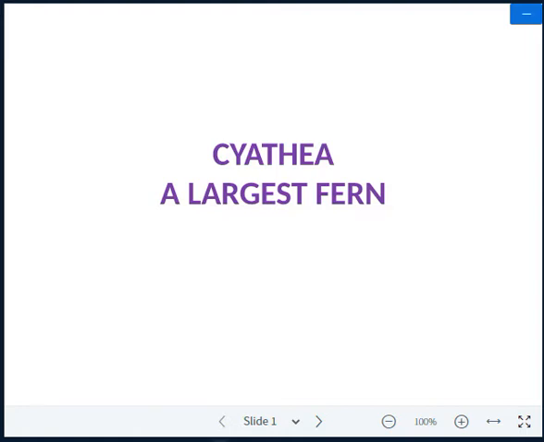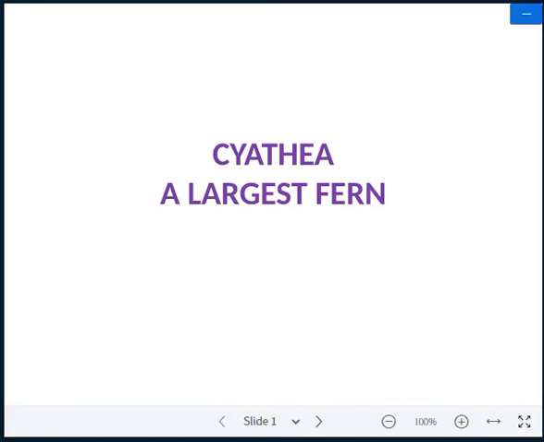Today I discuss with you the largest fern mentioned in your syllabus, which comes under the order Filicales, and this order comes under the division Pterophyta. It is a very important genus because it has specific character features. It is the largest fern among the pteridophytes, so it is a very important genus of the family Cyatheaceae.